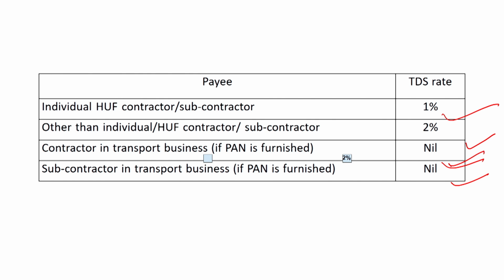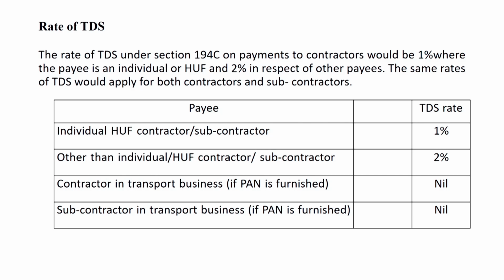So dear students, the rate of TDS under section 194C on payment to a contractor would be 1% where the payee is an individual or HUF, and 2% in respect of other payees.